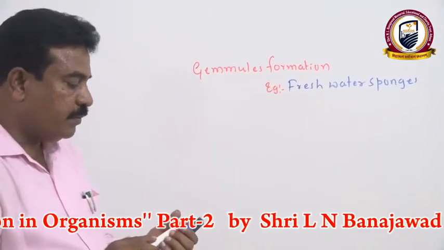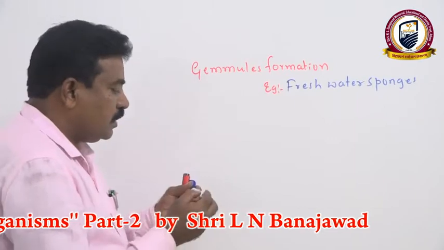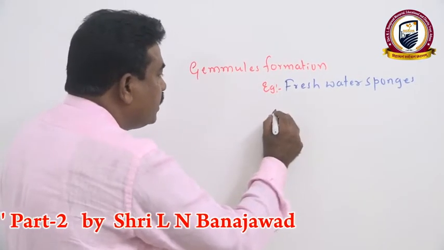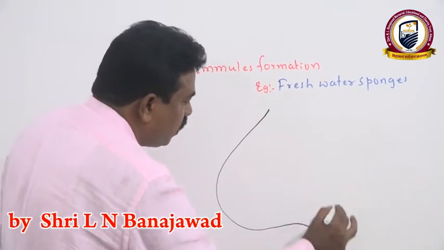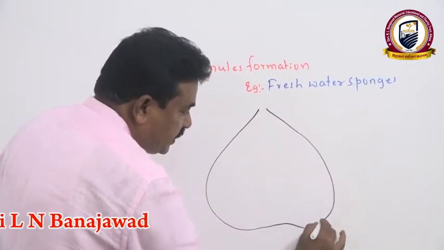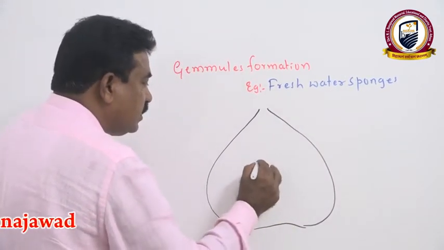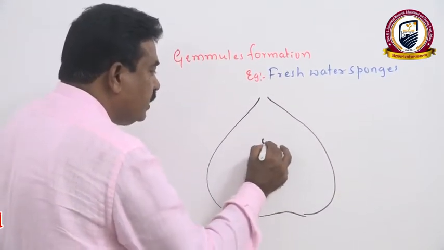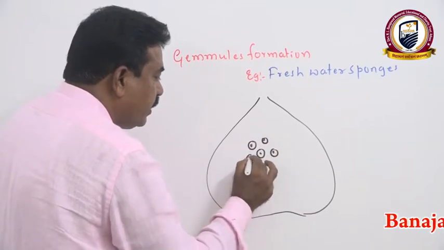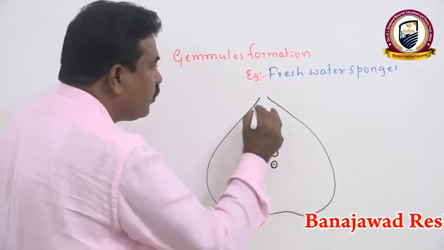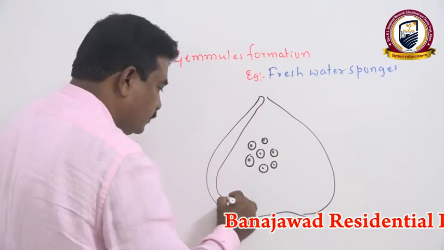Like that, in freshwater sponges also, especially after drying of the freshwater bodies, some specialized cells store the reserve potential and they are covered by a calcium carbonate cyst.